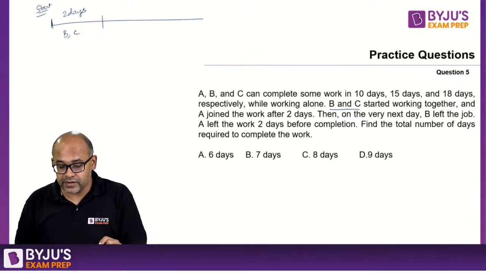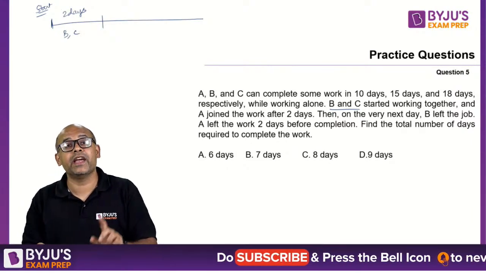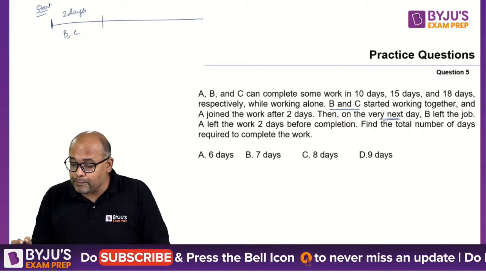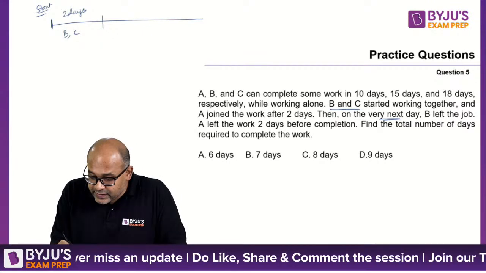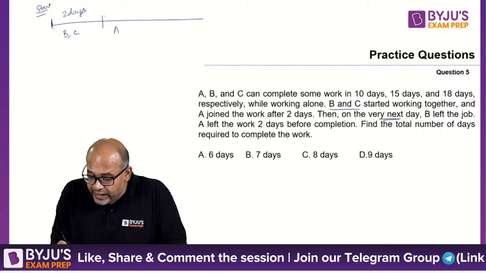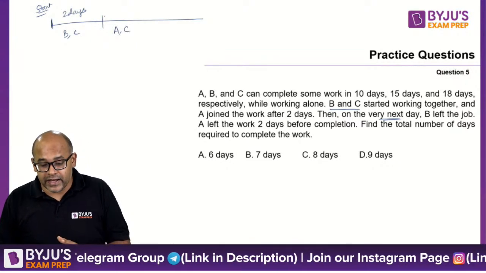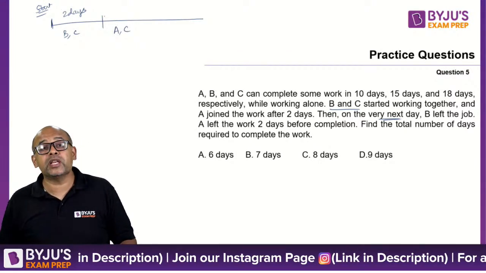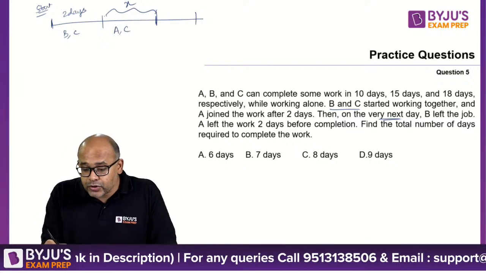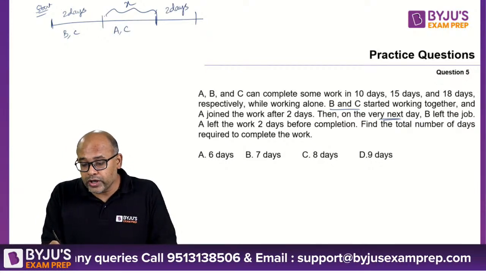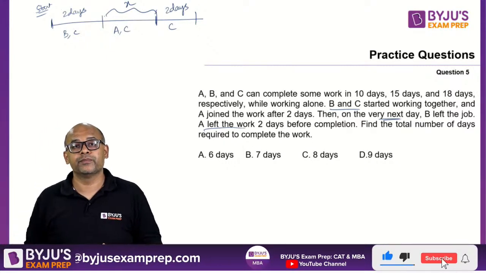Then A joined the work after 2 days. So on the third day A is there, but the very next day B left the job. So from day 3, A and C are there. Basically A joined and B left. A left the work 2 days before completion. Till how many days in between, we don't know, X days. In the last 2 days, only C is working because A left the work 2 days before the completion. This is the structure.